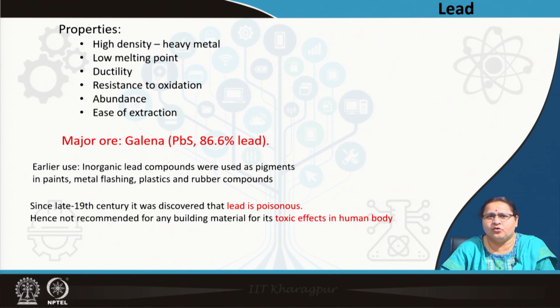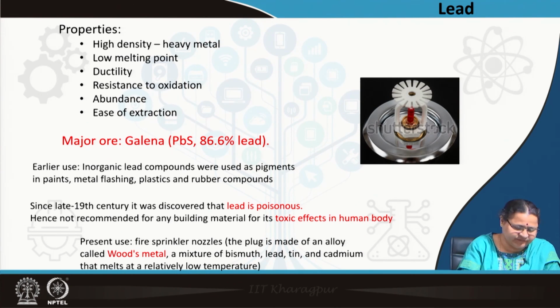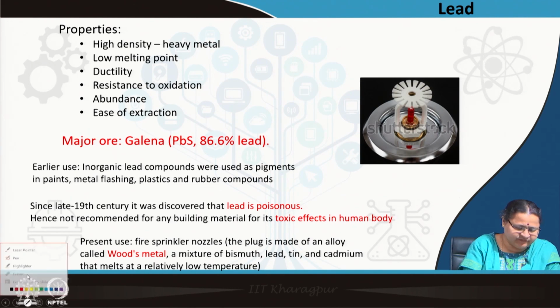The major ore is galena, that is lead sulphide, and it is a heavy metal with a low melting point. That gives one application which is still there. Because of its low melting point, it finds application in making Wood's metal, which is used in fire sprinkler nozzles. What happens here? When there is a fire, there is a red filament.